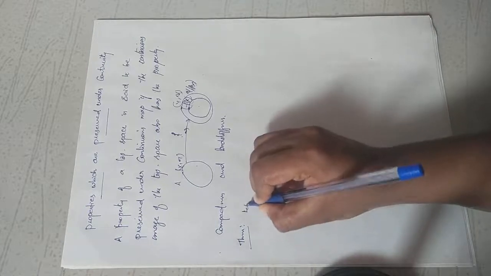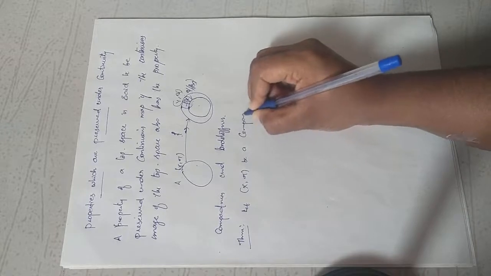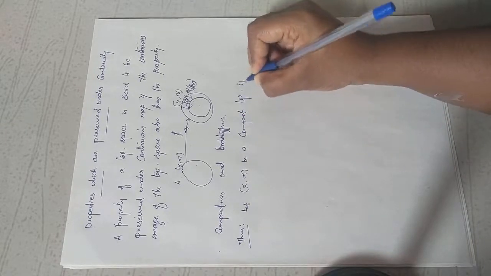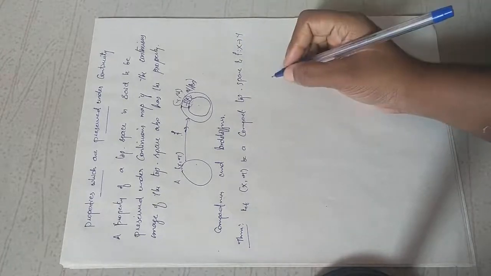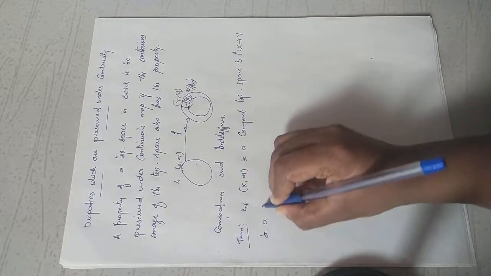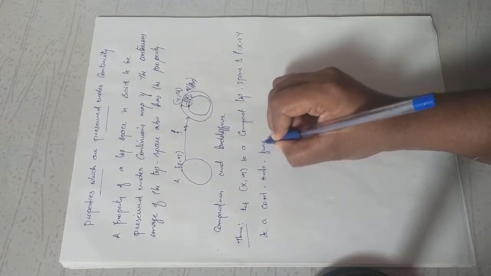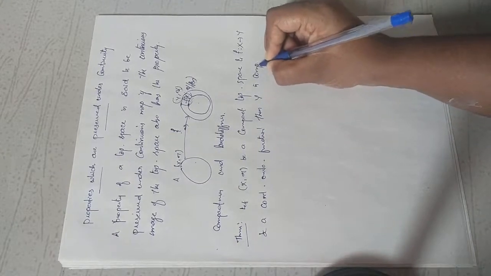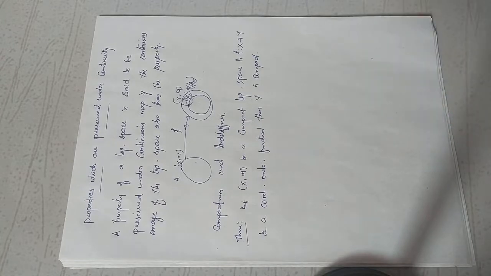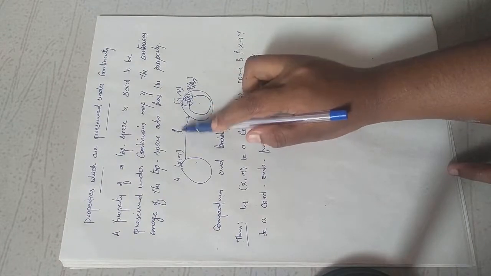Let X be a compact topological space, and f from X to Y be a continuous onto function. Then Y is compact. Ontoness means the range is nothing but the codomain. Instead of proving f(X) is compact, we will prove the whole Y. For that, I assumed that f is onto.